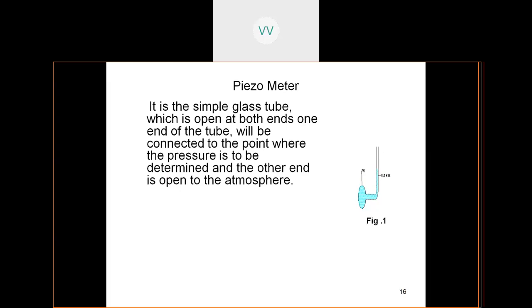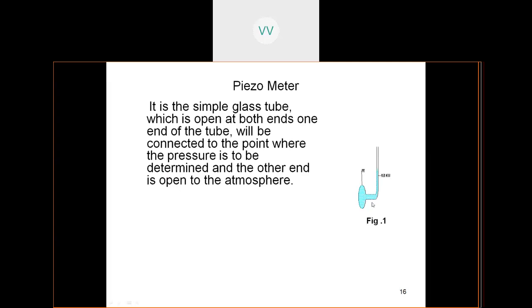So look here. You have the pipe, which is circular in shape, and at one place you will have a break, and then you will insert the piezometer. This is the glass tube. Okay, it has to be inserted very carefully, because it's a very delicate instrument.